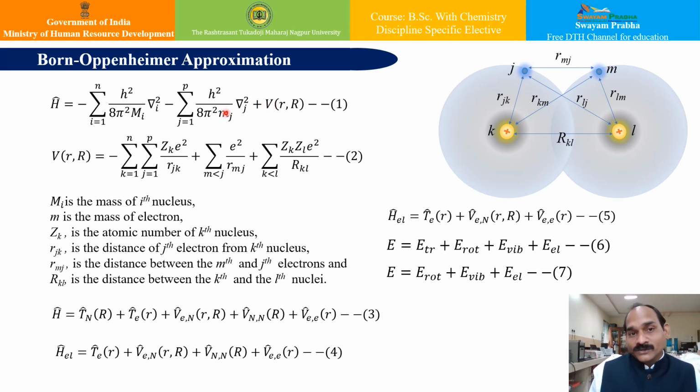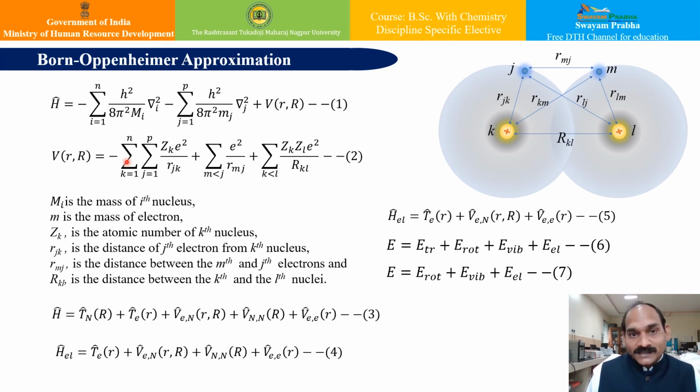The point to be noted here is that if we look at equations 1 and 2, or the combined expression of the Hamiltonian after putting the value of V of R and R, that is equation 2 in equation 1, the Hamiltonian expression comprises all the terms including electronic and nuclear interaction.